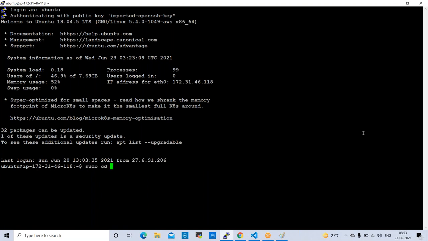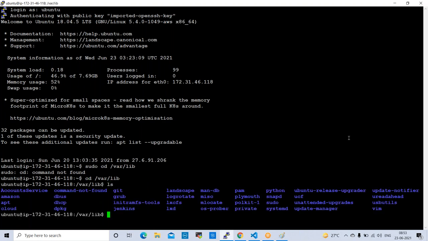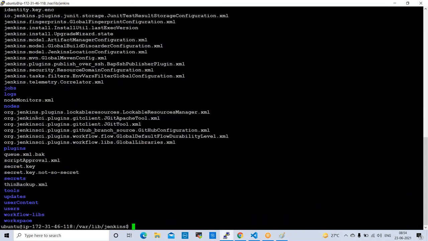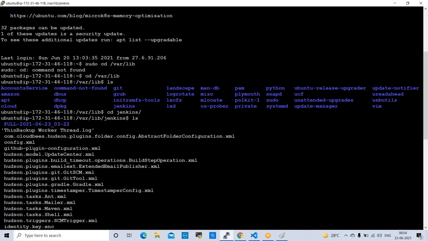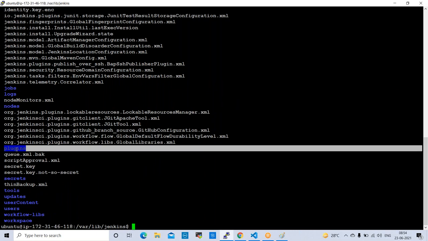cd slash var slash lib. We need to get sudo here, right? ls. Here we have the Jenkins folder. We need to go to the Jenkins folder. This is the Jenkins, right? cd jenkins, ls here. So these are the jobs, plugins, right? All these things are available here. We backed up this. So now we can go to plugins.